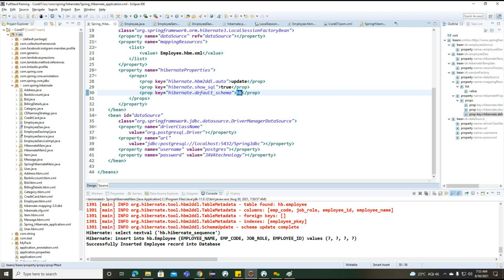So in a real-time application, we'll create multiple schemas. I'm just showing how we can create the schema. The same configuration we are going to use in our real-time applications. Okay, so one more.